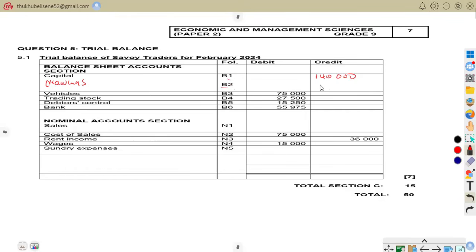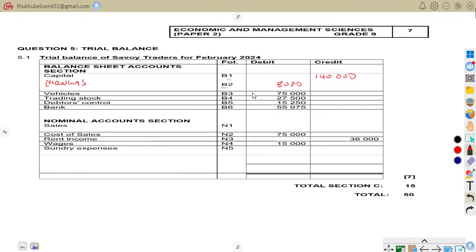So drawings is how much? 8,000. So we know drawings is to be on the debit side. The opening was 120,000, increased to 140,000, which is our capital, so the owner added more capital during the month. But the drawings go on the debit side, so the owner took cash for personal use.